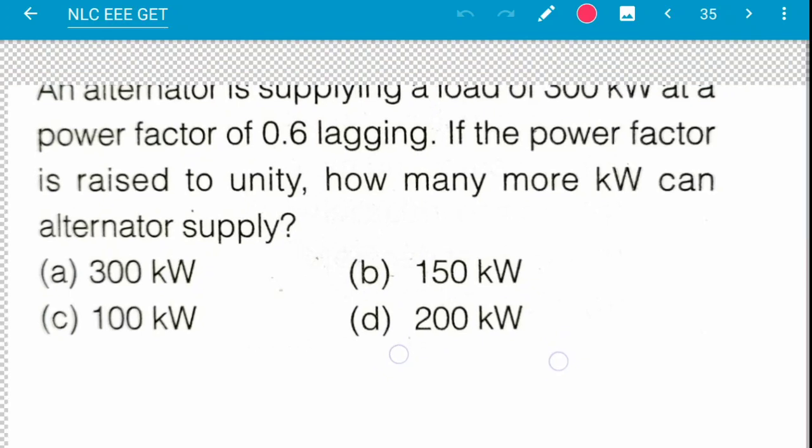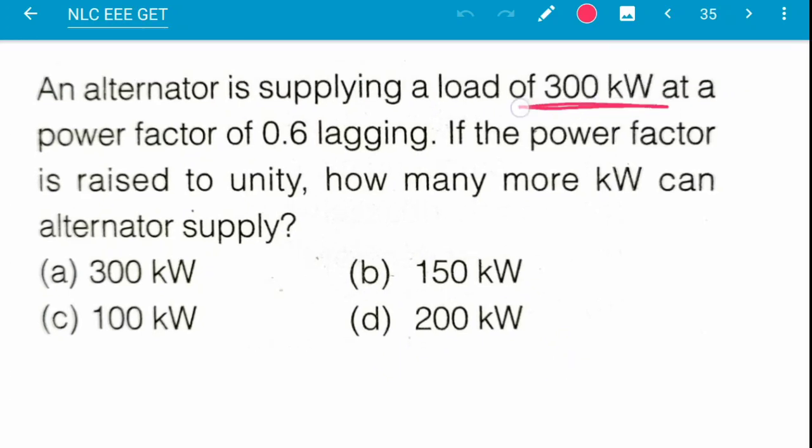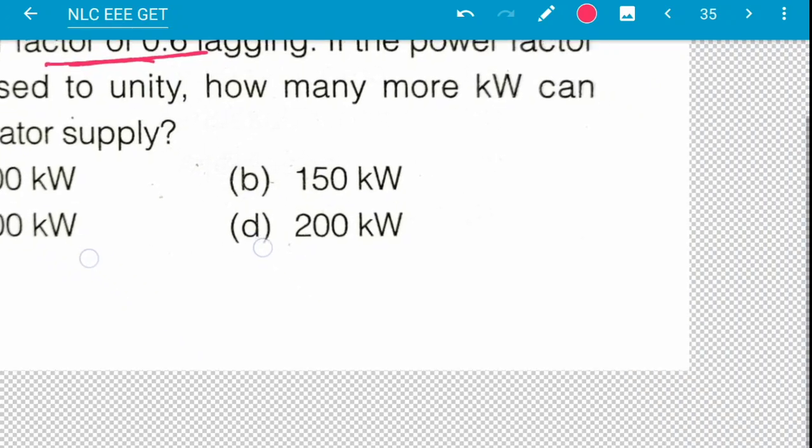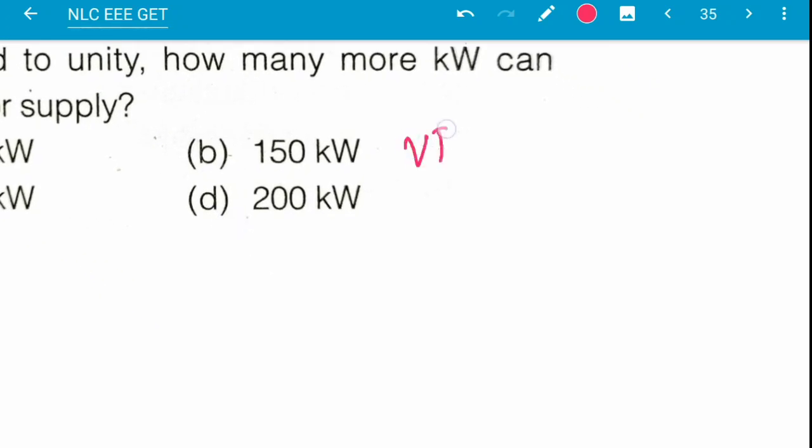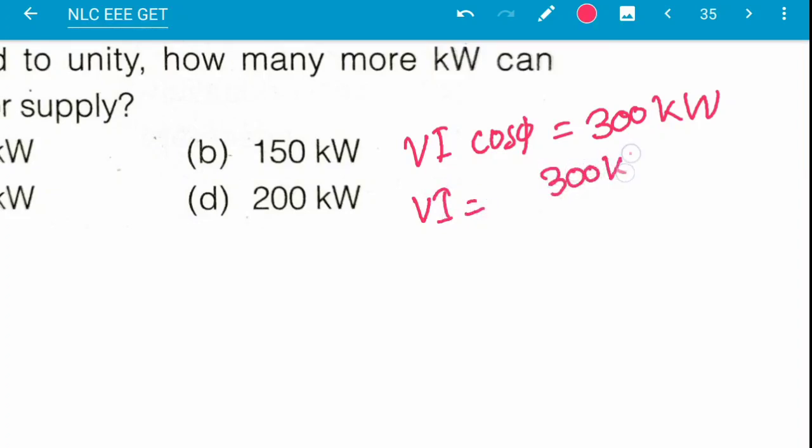So here, supplying a load of 300 kilowatt at power factor of 0.6, that means VI cos phi is equal to 300 kilowatt, and VI will be 300 kilowatt by power factor cos phi, which will be equal to 300 by 0.6.